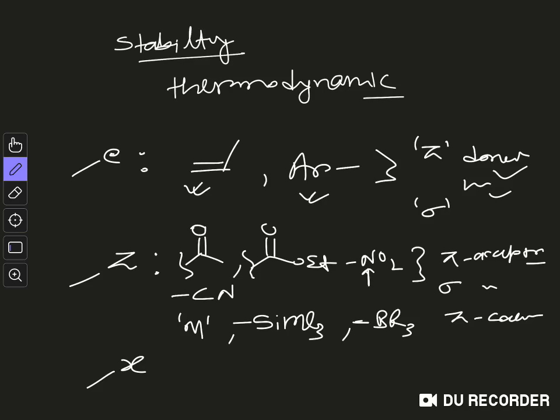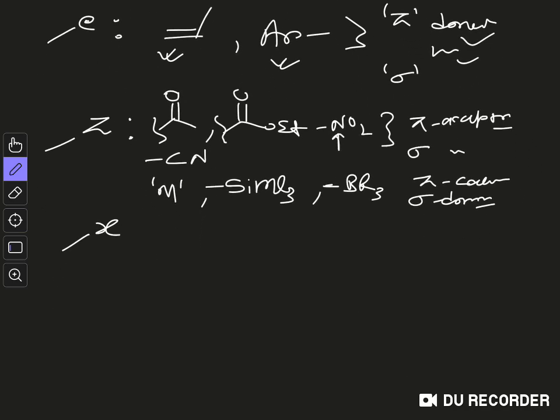On silicon we have empty d orbitals, on boron we have an empty p orbital. So through that they are pi acceptors, but they are sigma donors, because they are more electropositive than carbon. That's why they donate electrons to the carbon.